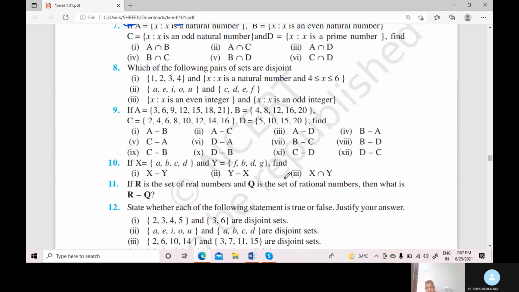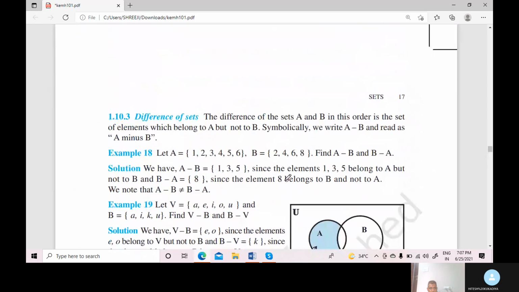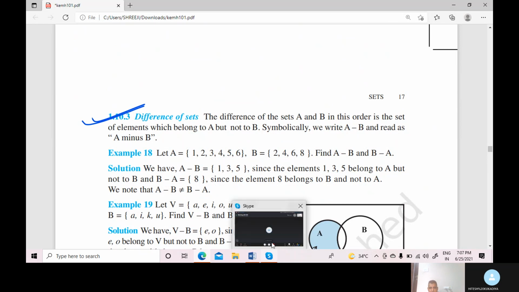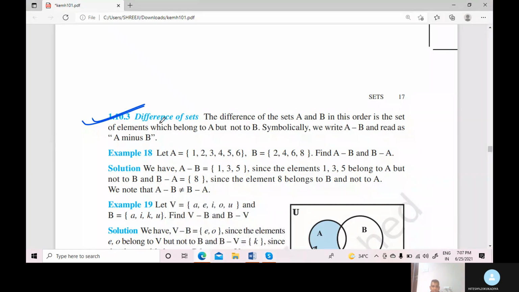Okay. Now we discuss a new topic. You are studying it for the first time in 11th science. The most important topic is the difference set. Which set? The difference set. Right? First we discuss example number 18, and after that we give the definition.